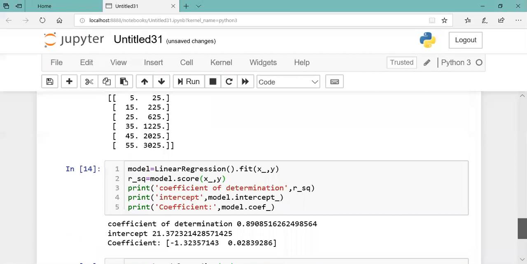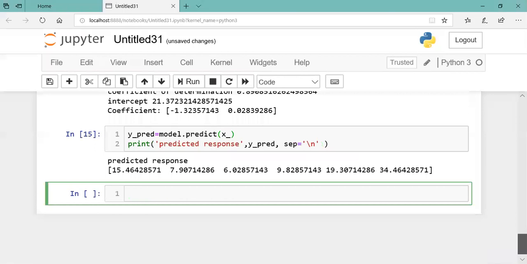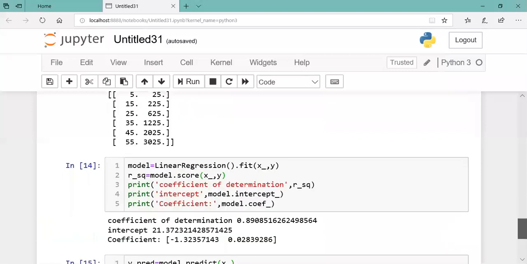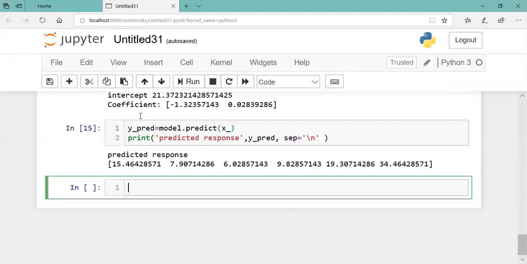Should I move to next part now, everyone? Okay. So now, sir, can you please give an example using bias? Okay, same thing I'm going to explain based on the real data set.